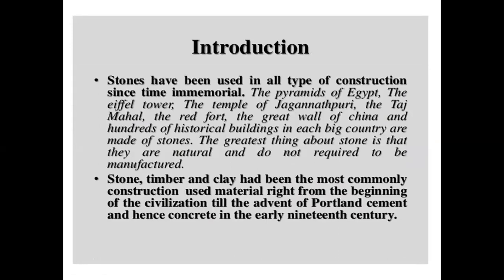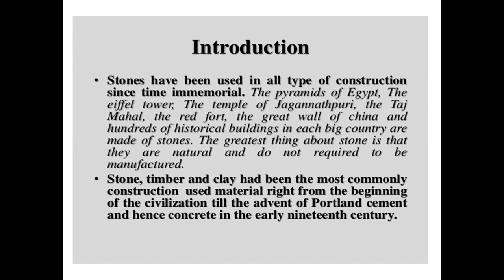We saw the construction of the pyramids in Egypt, the Eiffel Tower, the Temple of Jagannath Puri, the Taj Mahal, the Red Fort, and the Great Wall of China, and hundreds of historical buildings in each big country are made of stones. These are examples where stones have been used.